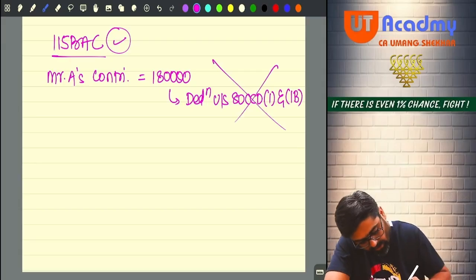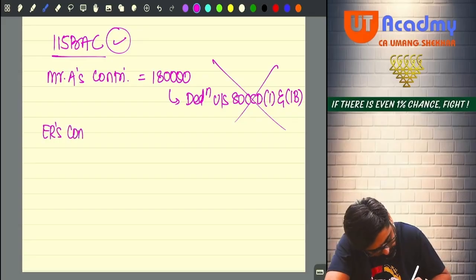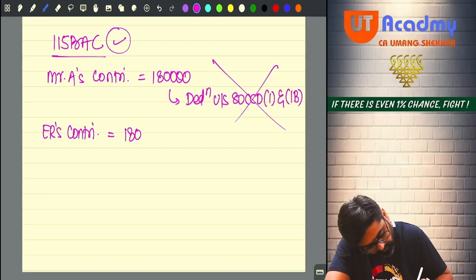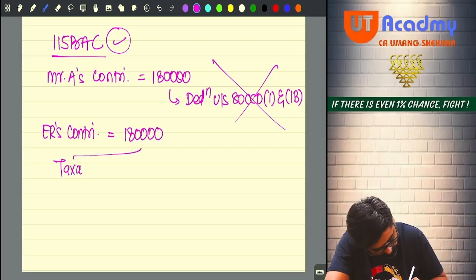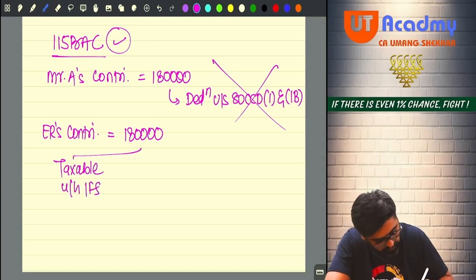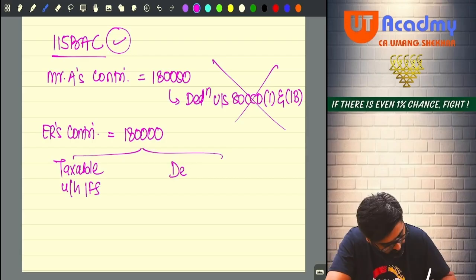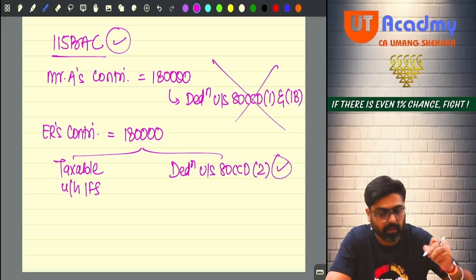And the employer's contribution, 1,80,000, first it will be taxable under the head income from salary, and then deduction under section 80CCD(2) is still available.